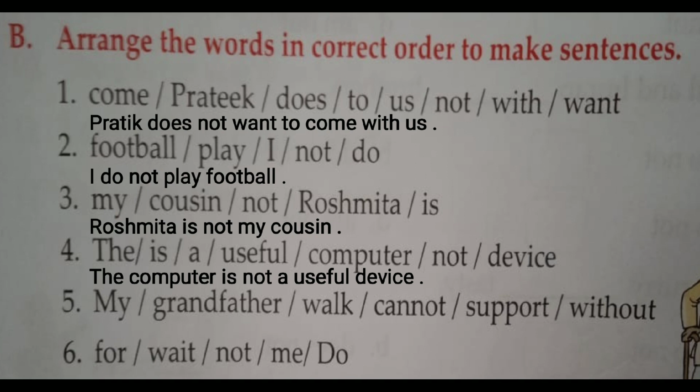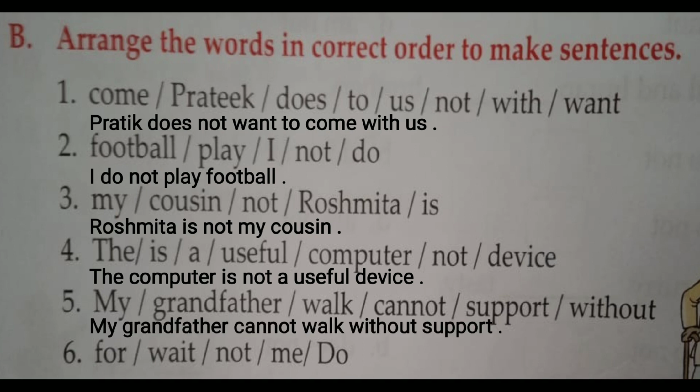Next is my grandfather, walk, cannot, support, without. Now we understand what the subject of the sentence is. Obviously my grandfather. So my grandfather is the subject part. Then we use cannot. Then what is the verb? Walk without support. So what will be the answer of it? My grandfather cannot walk without support. Next is for, wait, not, me, do. This is a phrase.